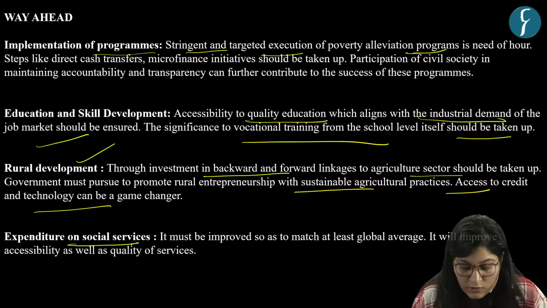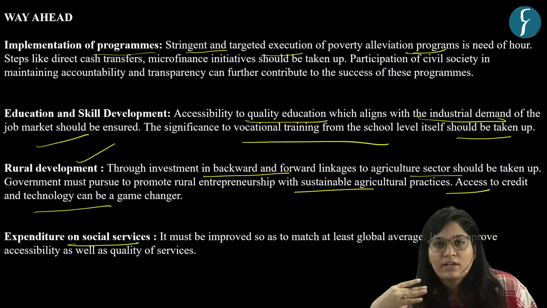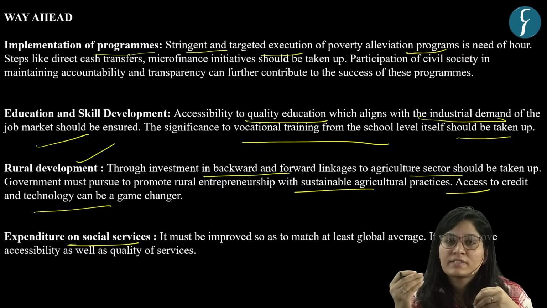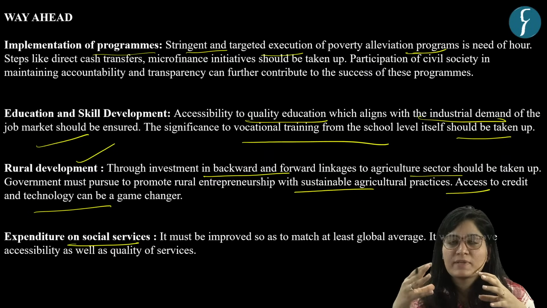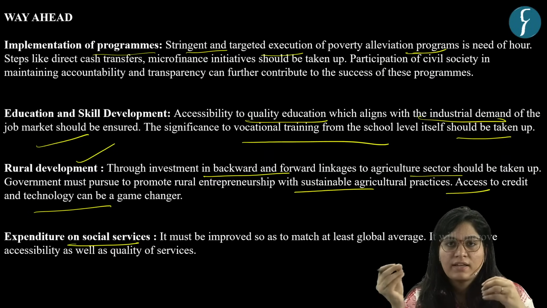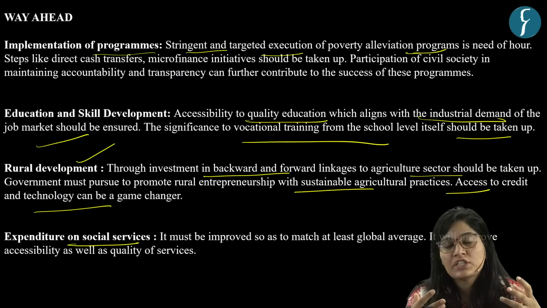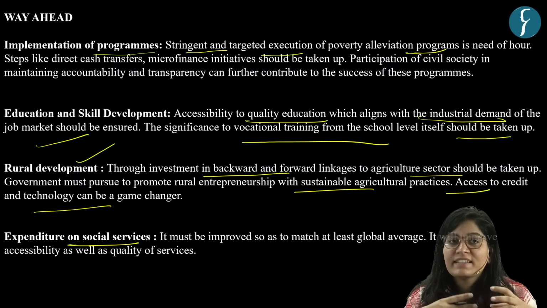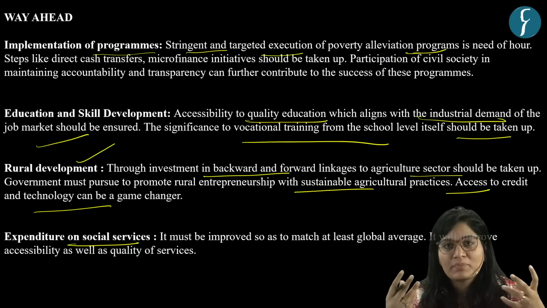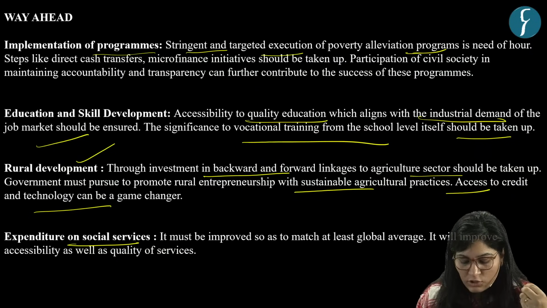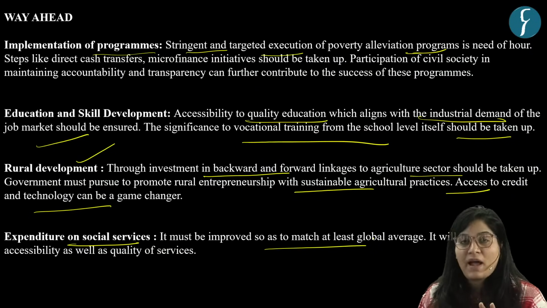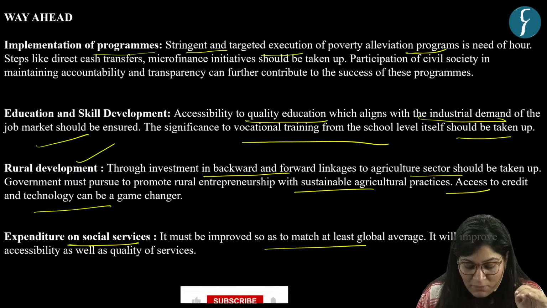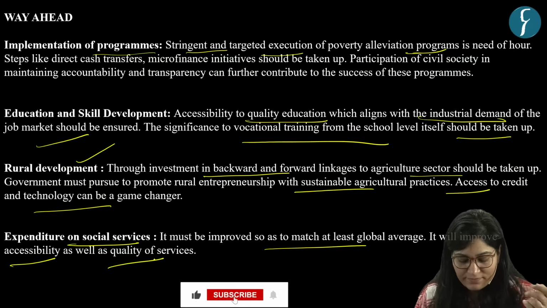Then expenditure on social services. Just now, we have discussed that there's a shortfall of 3% investment in the education sector. India is spending only 1.3% of GDP on health. And what is the needed or mandated amount is 3%. So, the suggestion is to improve as much as to match at least the global average. And it will improve accessibility and quality.